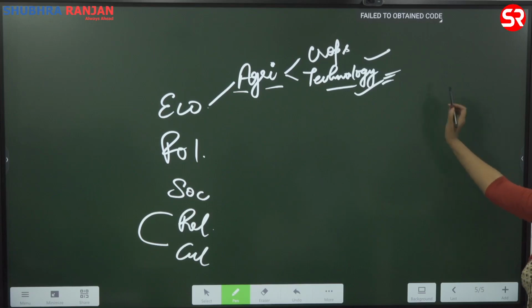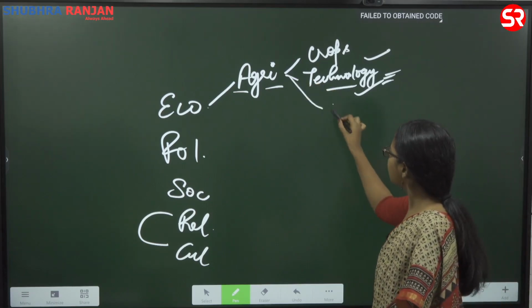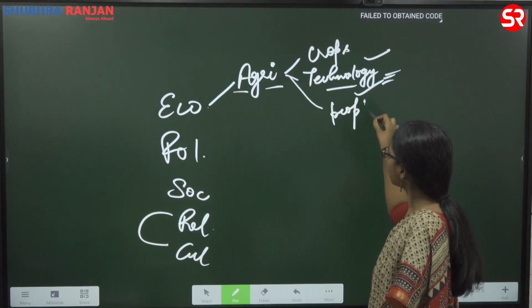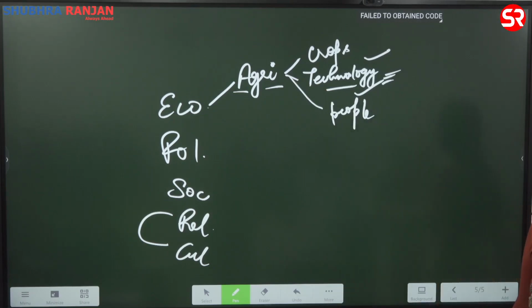So the third aspect that we study is the people who are producing the crops. Who are those people? What kind of relation do they share with the land and with the state? That is also another thing that you need to study here.